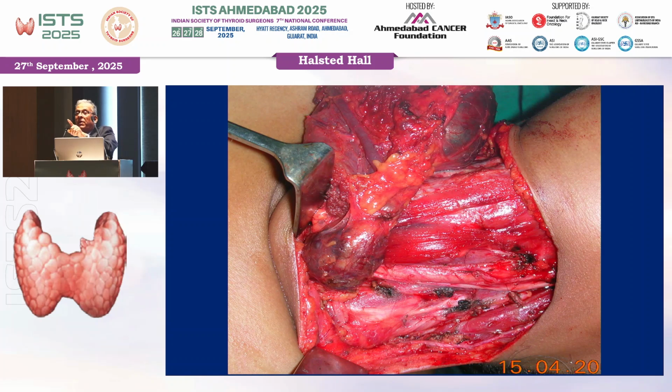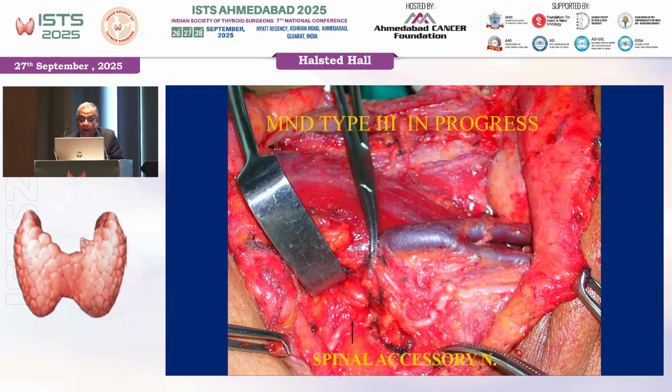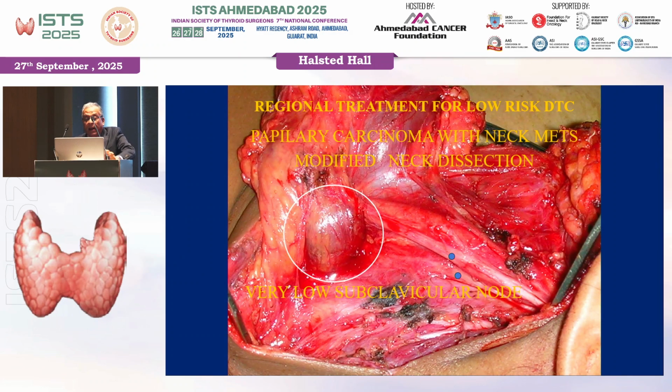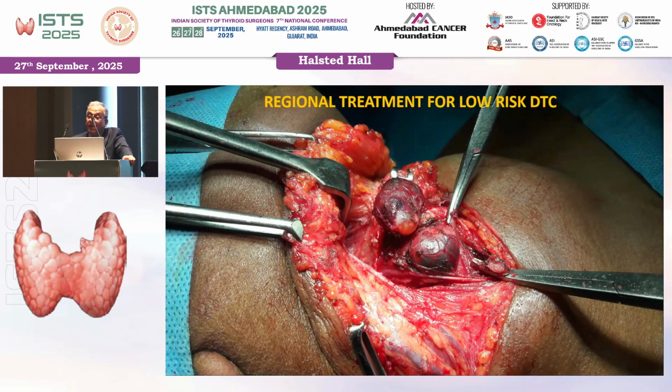So you should be very careful. There is a difference between right-sided neck disease or retrojugular disease as compared to the left. On the left, you have to really go down and you may find the disease there, and therefore you have to clear it. This is another case in point. You see this, and just two minutes later, you see the disease coming from below the clavicle. Sometimes you have positive nodes at the Delphian node. You can see this separate thing, and this will require a separate kind of treatment.